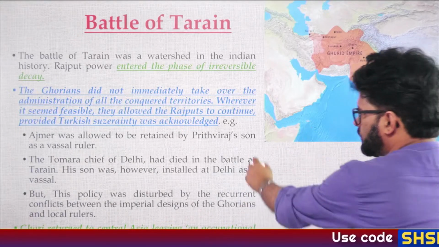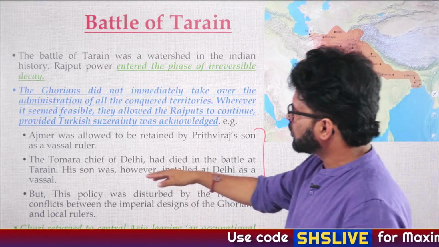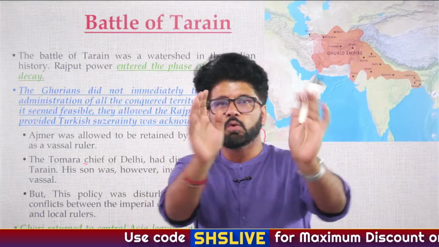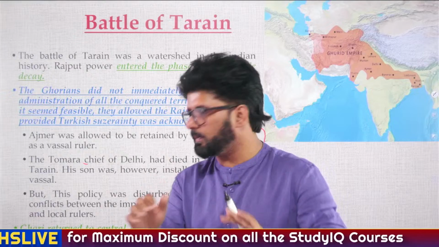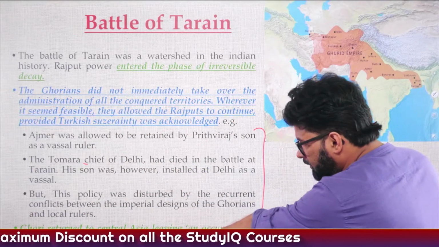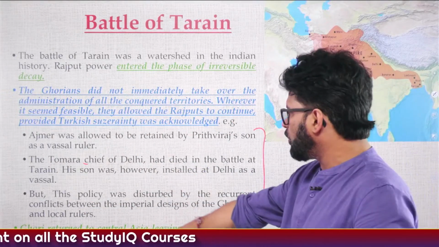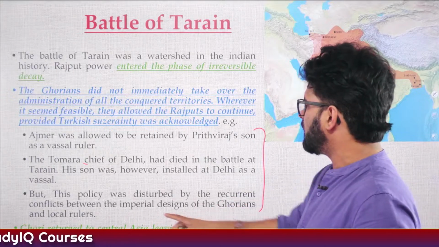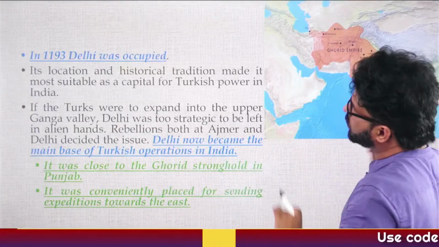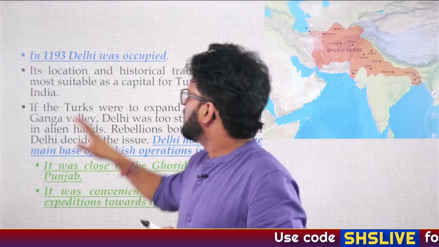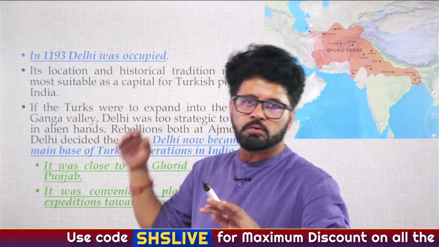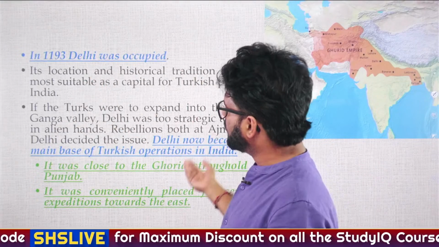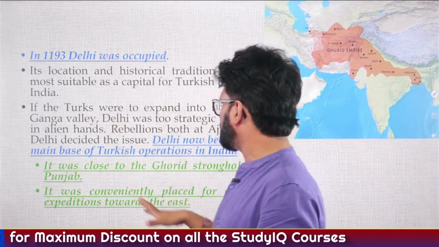Regarding Ajmer and what happened in the Tomara region, who were ruling over Delhi, and whether they were allowed to rule or not, these points are debatable, but you can have a look at it. Ghori returned to Central Asia, leaving an occupational army at Indraprastha under the command of Qutubuddin Aibak, who was his most trusted slave. Again, same thing we are discussing here: 1192 Ajmer, 1193 Delhi, 1194 the Kannauj region, Battle of Chandavar.